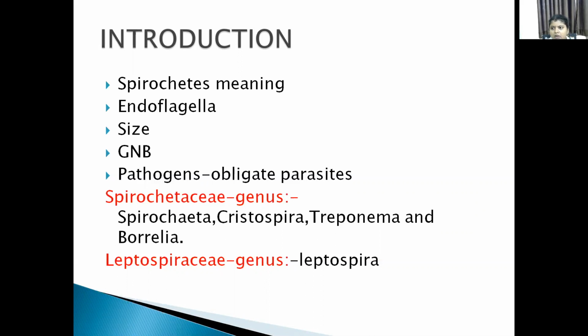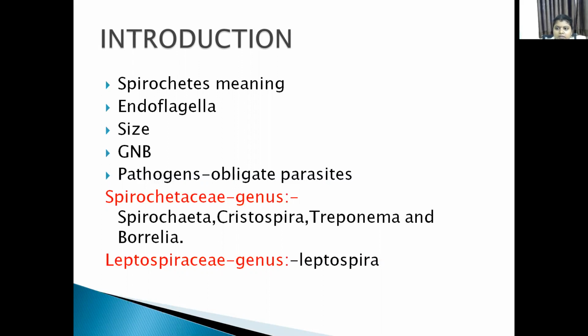They enclose the long axis of this organism and wind around the protoplasmic membrane, which is present between the outer membrane and cell wall. Unlike other bacteria, they do not protrude out of the cell. They are present within the outer membrane. The size of spirochetes ranges from 5 micrometers to 500 micrometers.